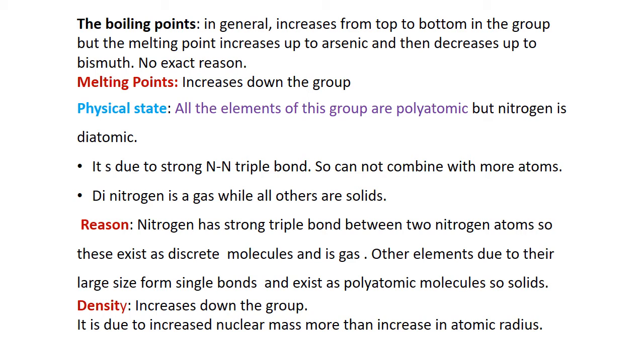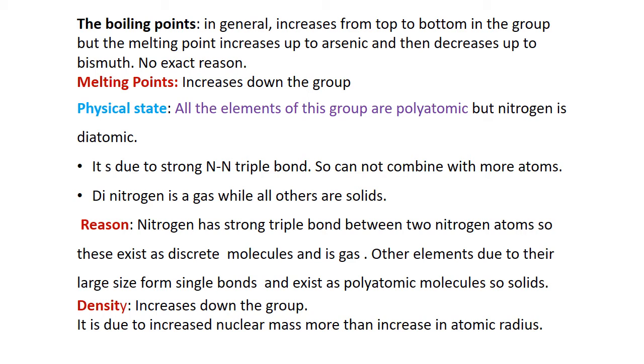Physical state. Now we'll compare the physical states. All the elements of this group are polyatomic except nitrogen, which is diatomic. It is due to the presence of a very strong triple bond between nitrogen atoms, so it cannot combine with more atoms, and it is diatomic in nature.